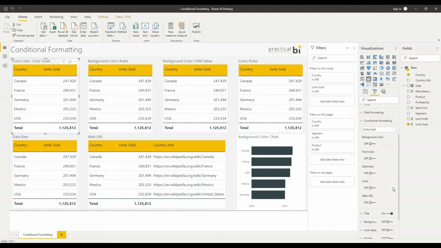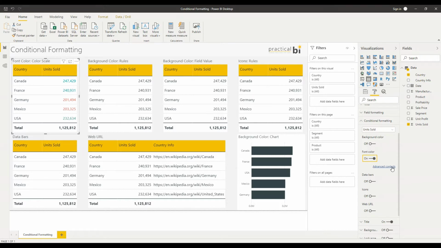So let's start by looking at font color here. So I'm just going to toggle my font color on, again with my units sold field selected. You'll notice that straight away Power BI has applied some formatting there. We've got higher values colored in green and lower values colored in red. Let's have a look at the advanced controls.